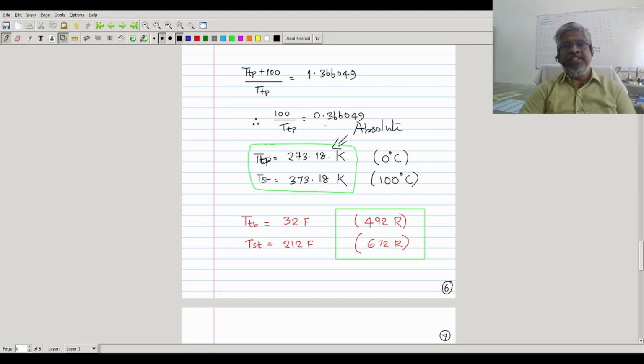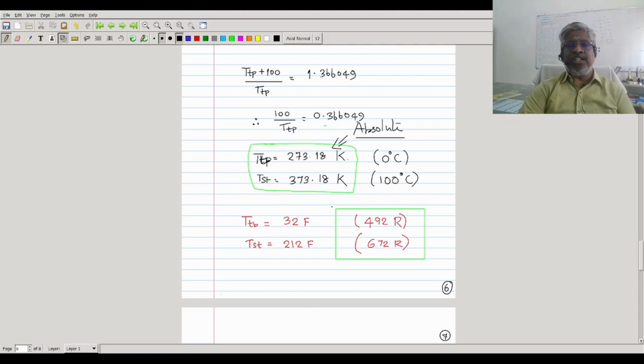The unit is given as Kelvin in honor of Lord Thomson, later called Lord Kelvin. So it is the absolute scale: 273.18 Kelvin, and 373.18 Kelvin as the steam point, which is equivalent to 0 degree Celsius and 100 degree Celsius.